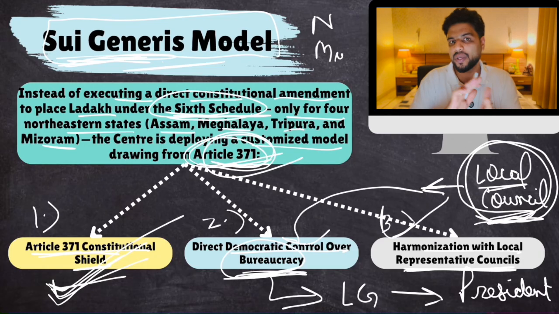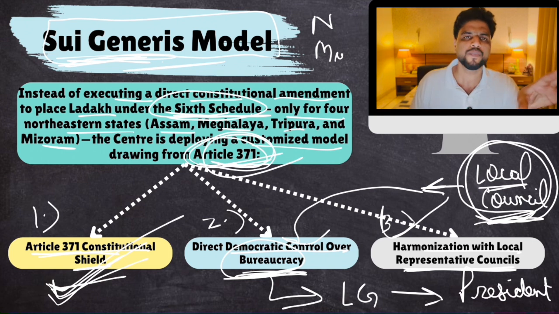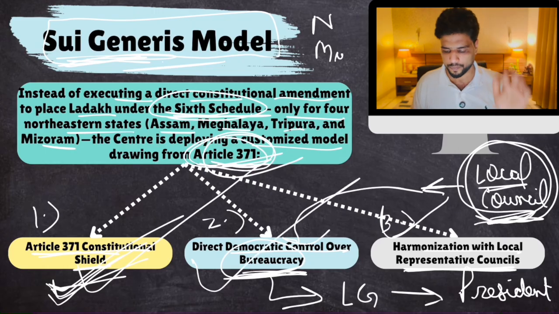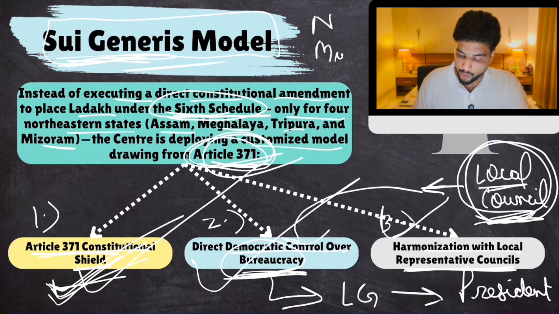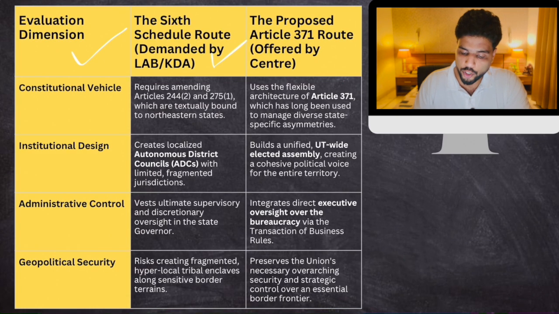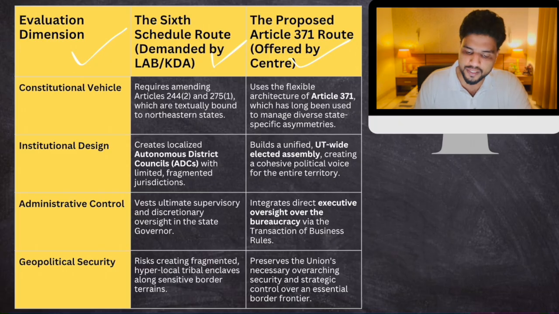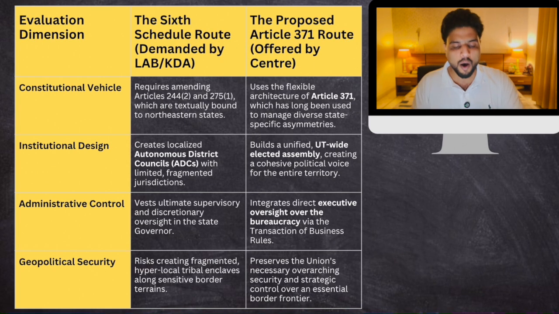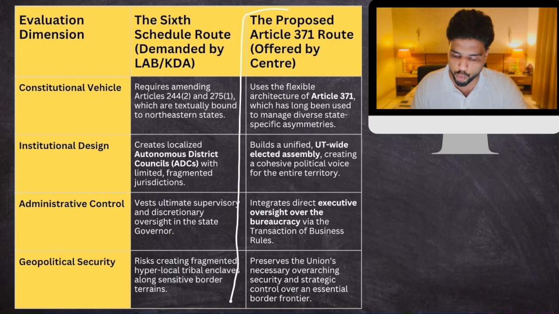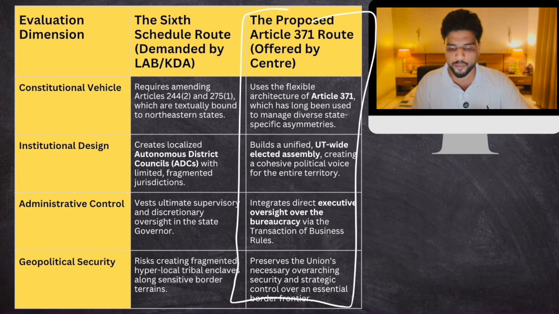This is the model that we are presenting to them, and they have pretty much accepted this. They wanted these two things, 1 and 2. Clear? Now I have given this table also in your notes. This table tells us what would have happened if the government had accepted the demand of the 6th schedule, and what is happening with this new sui generis model. So, the difference between the 6th schedule demand and the new sui generis model.